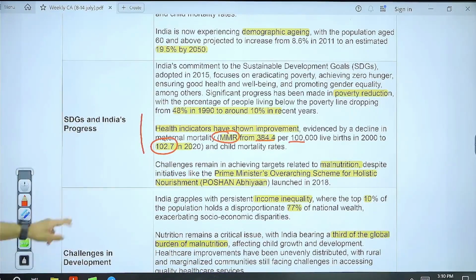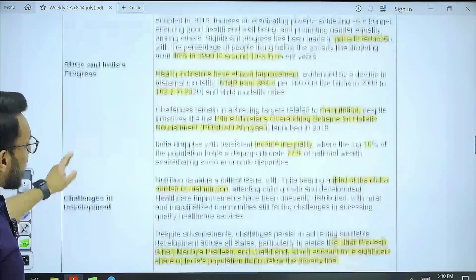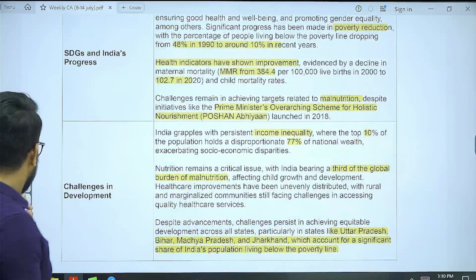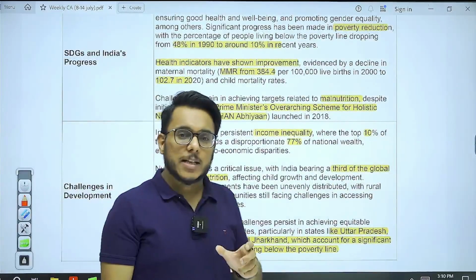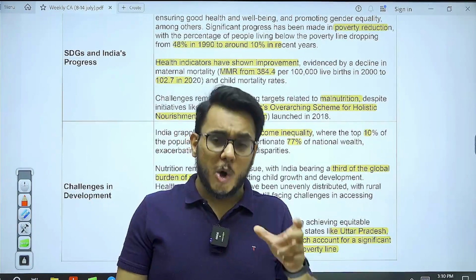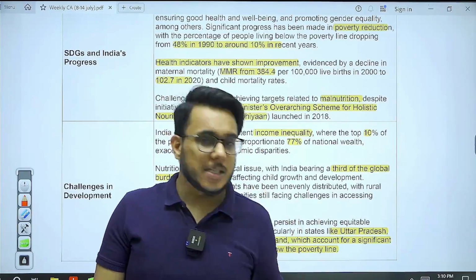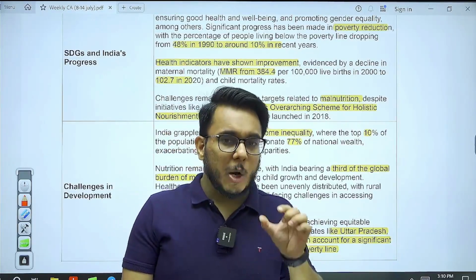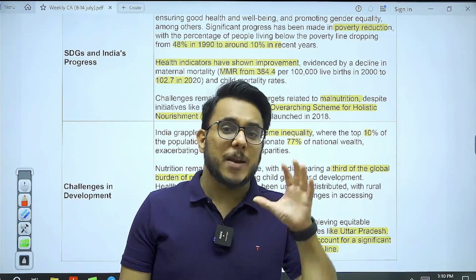But at the same time, guys, there is one aspect which is concerning, and that aspect is hunger. If you see the Global Hunger Index, India's ranking has been poor. Even when we talk about malnutrition, its prevalence has been high.